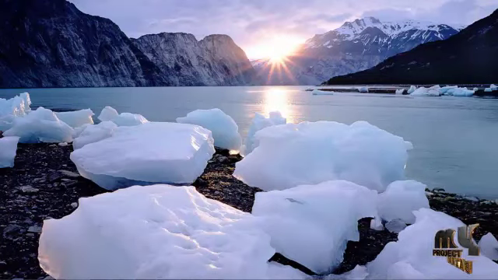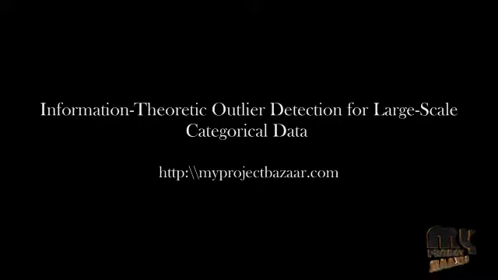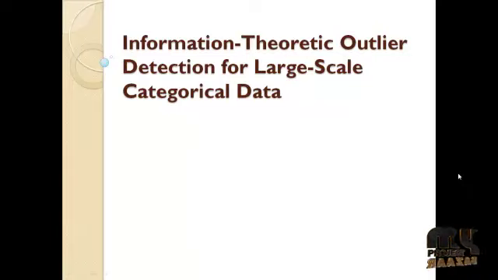Now let's see the title of our project. Information-Theoretical Outlier Detection for Large-Scale Categorical Data. This is the title of our project. Now let's see the abstract.